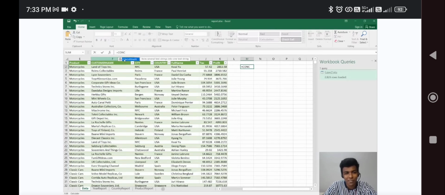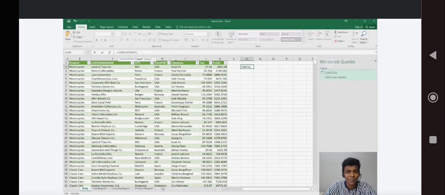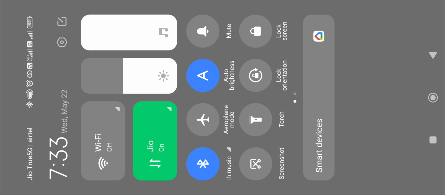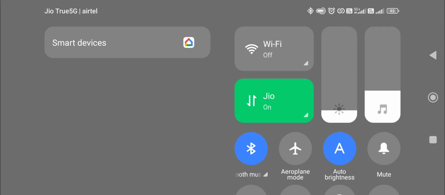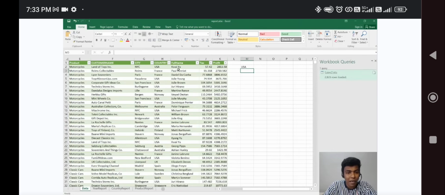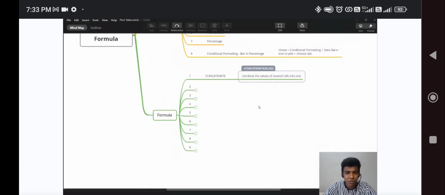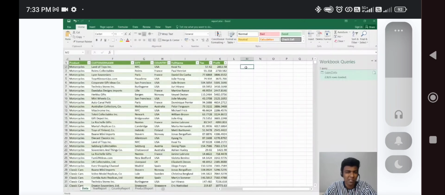These are all a huge process, right? We have to write the formulas and those things. Instead of that, you can do it in the way of the previous Power Query. Likewise, you can do the concatenation with a space and those things. So the formula for this concatenation is equal to CONCATENATE, comma, A2, comma, B2, which means the location.